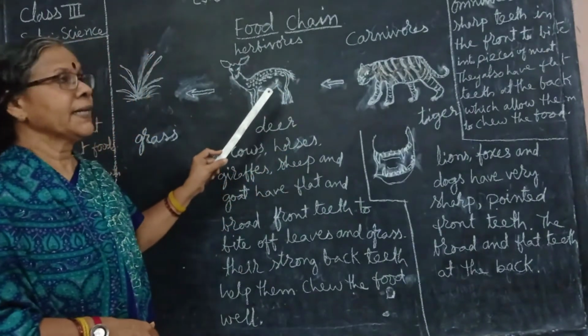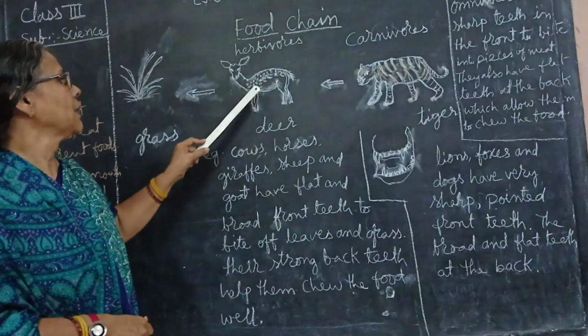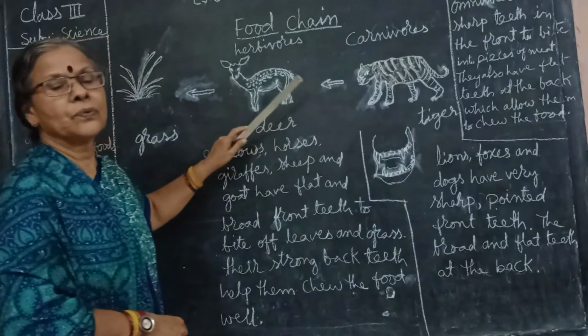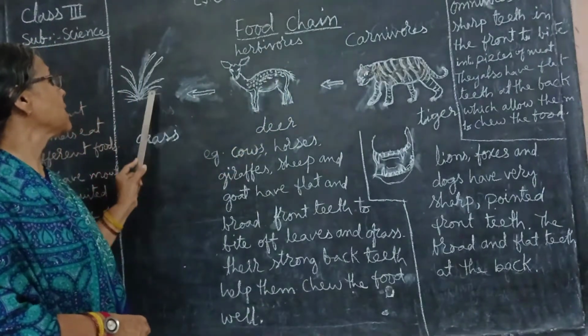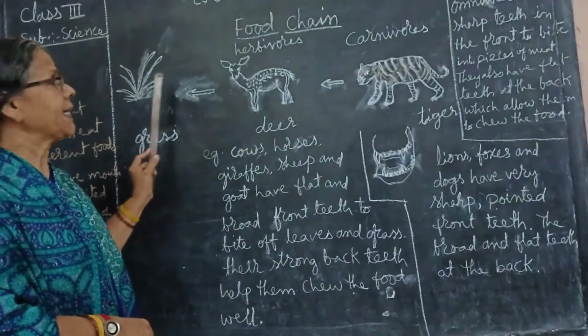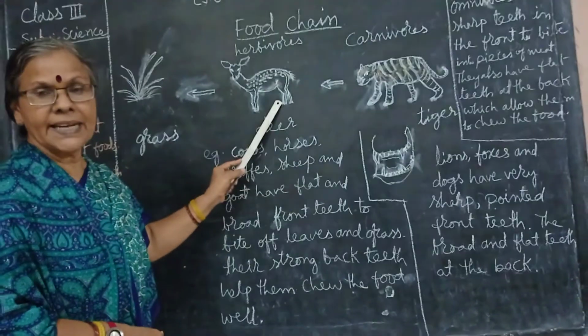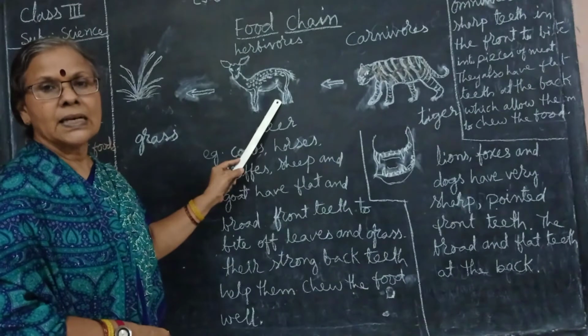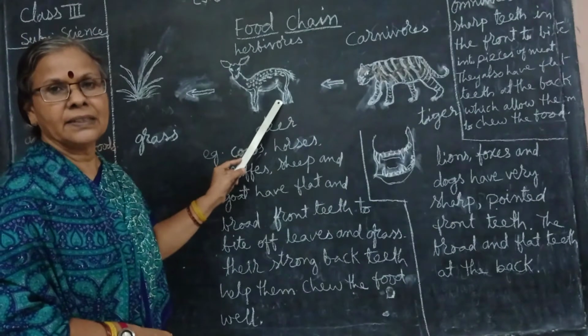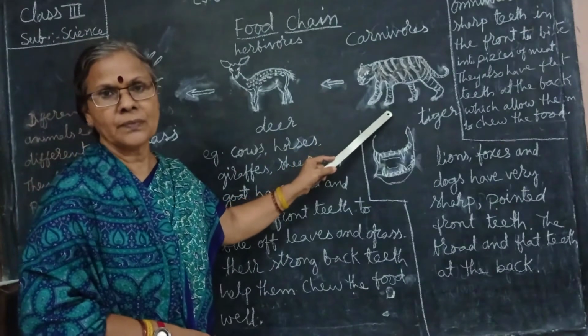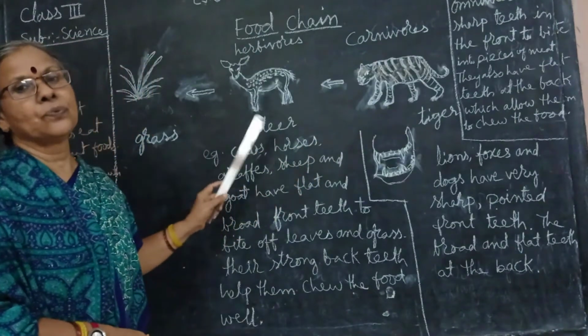Now once again I tell you, food chain. These animals get food from the environment. So that is grass. Deer eats grass. Tiger eats deer. This is a chain that plants and animals form. It is called a food chain.